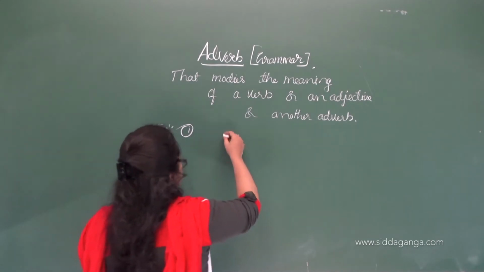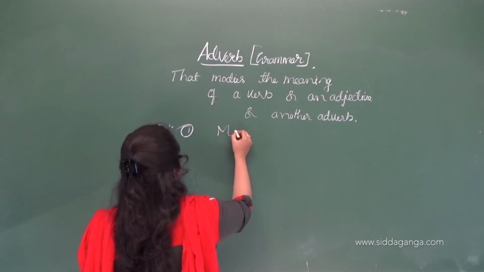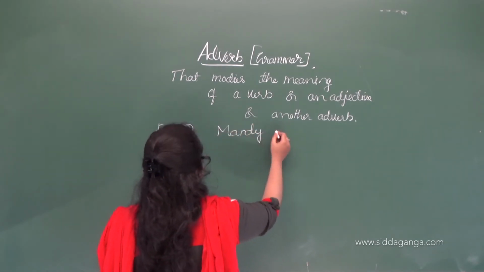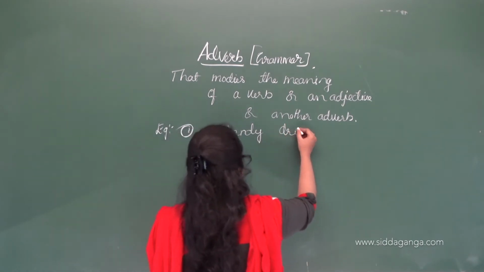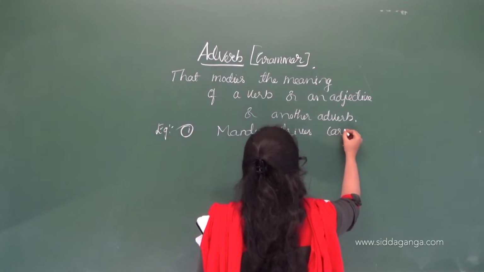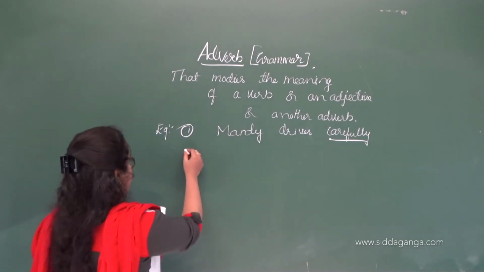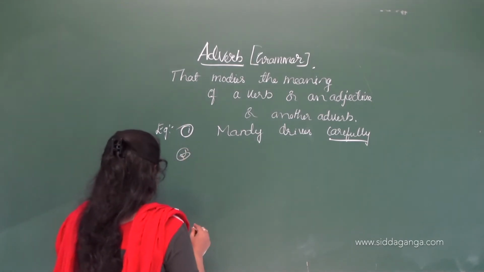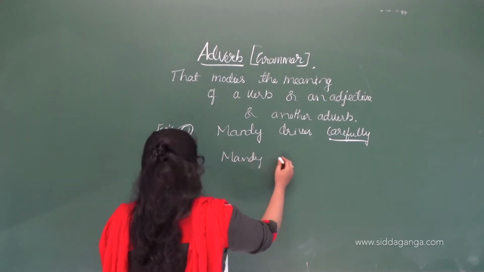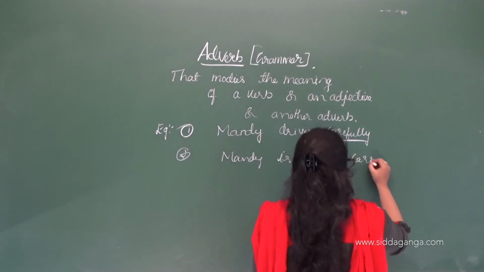So we can say here, Mandy drives carefully. Carefully. Mandy drives carefully. Then next is, Mandy is a very careful driver.